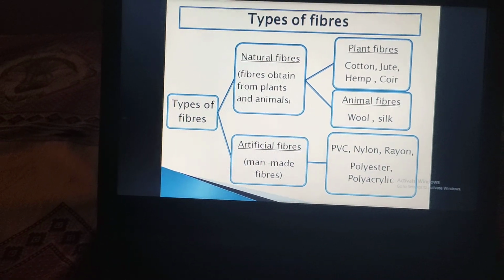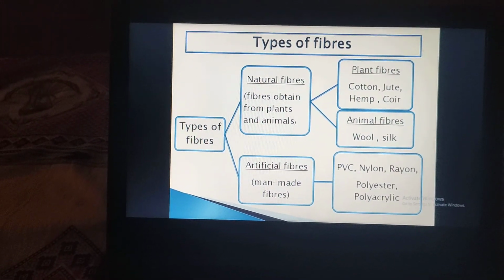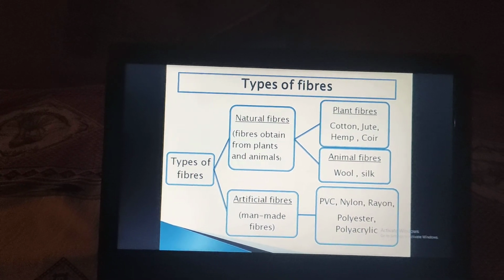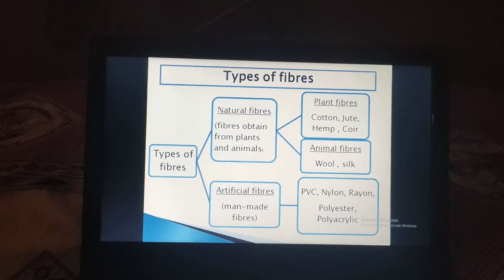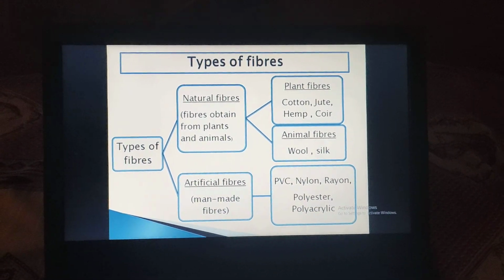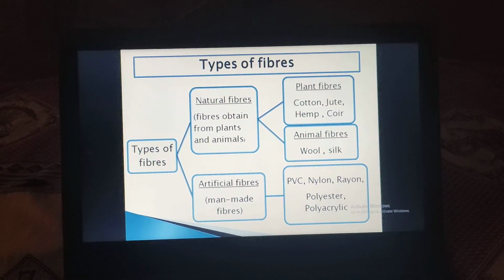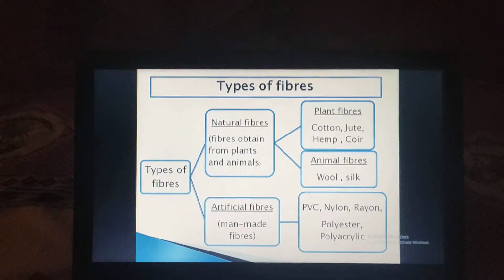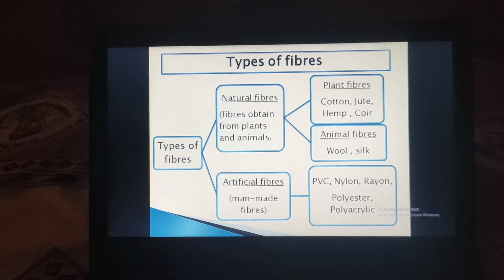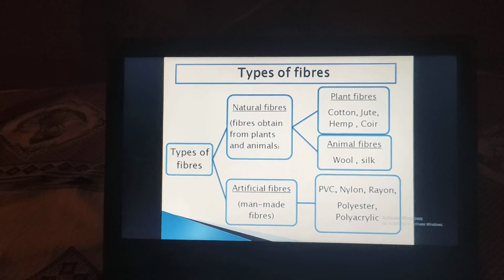Okay, now let's understand the natural fibers in detail. These natural fibers are further classified into two types, that is plant fibers and animal fibers. Plant fibers means the fibers which are obtained from the plants, from the different parts of the plant. For example, cotton is obtained from the cotton plant, hence it is a plant fiber. The jute plant will give you jute fibers. Okay, hemp is obtained,